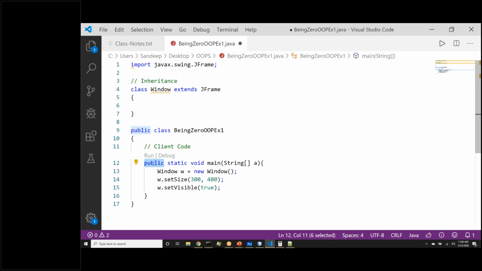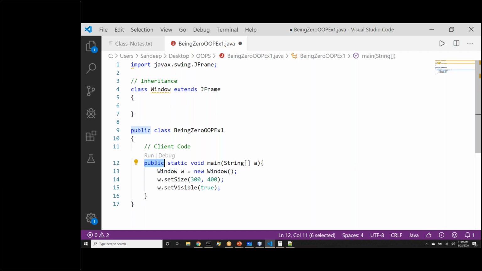Public keyword, what is it related to? Which OOP concept is it related to? Four OOP concepts are there: inheritance, polymorphism, abstraction, and encapsulation. We said extends is related to inheritance. What is the public keyword related to?